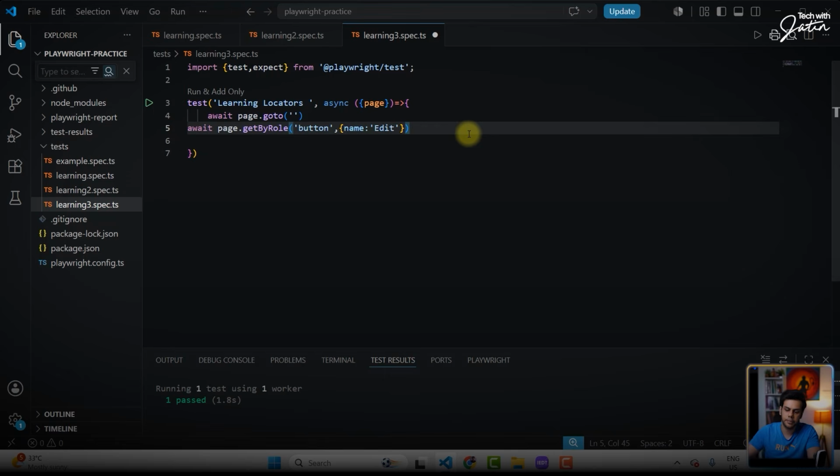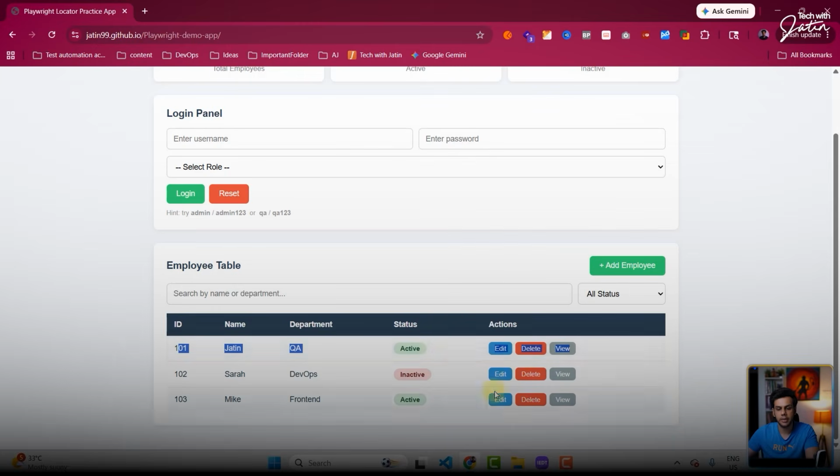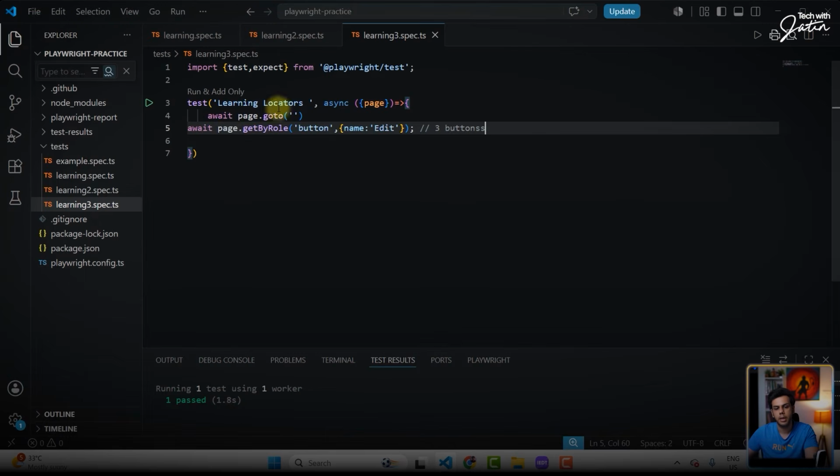We don't want to perform a click. So over here, when I say await page.getByRole button name edit, this is going to give me 3 buttons, right? Because on a page, we have 3 edit buttons. Now, to this particular locator, if I just put a dot all method, what is going to happen? It technically returns us an array. So I'm just going to say this is going to be editArray, something like that.